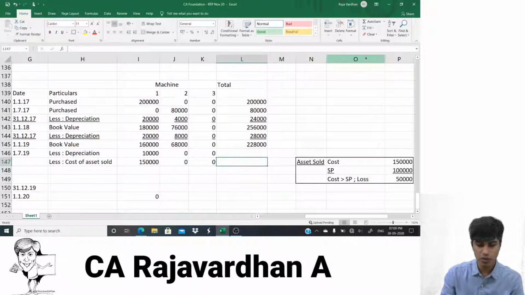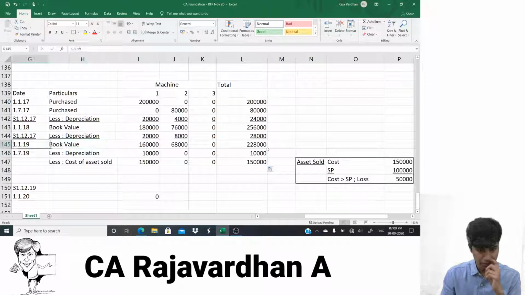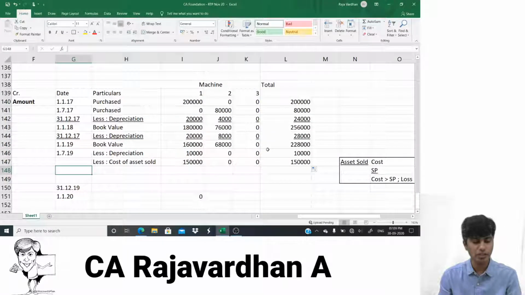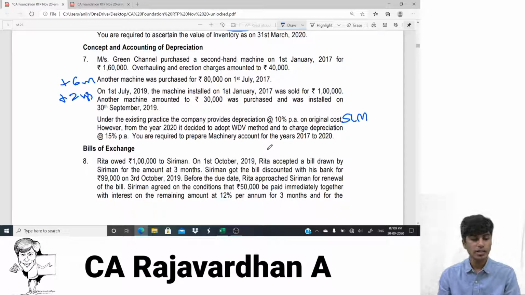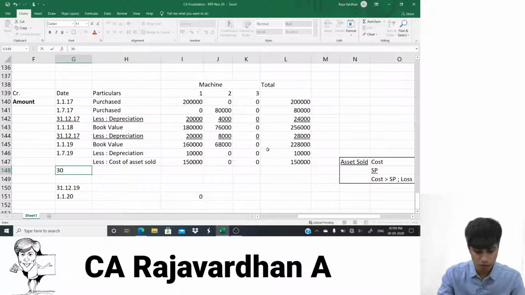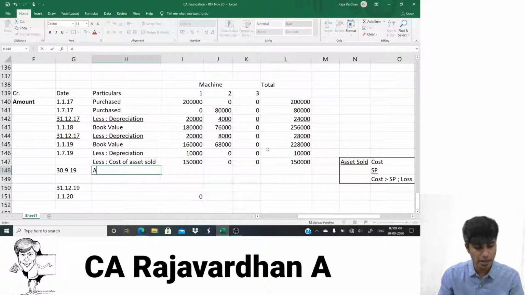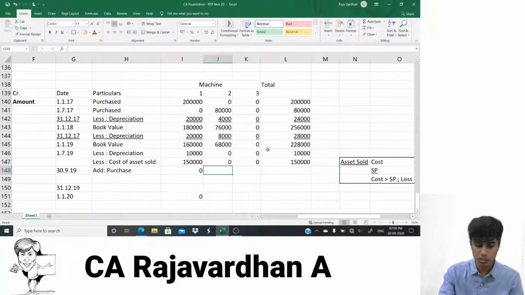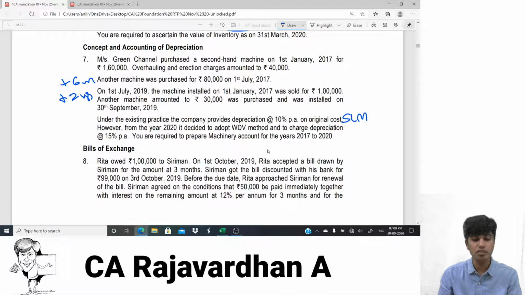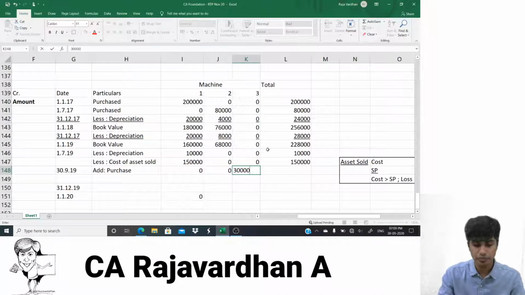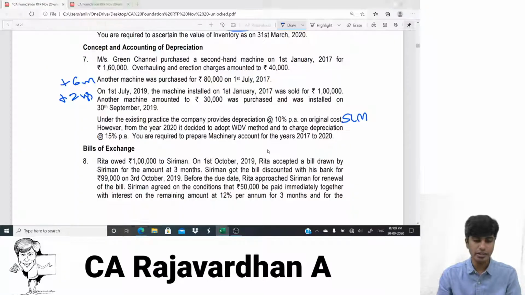Anything else happening on this date? 1st of July? Nothing. And the same year, on 30th of September, you purchase another machinery for 30,000. So we'll go to 30th of September 2019. So what did you do on this date? You add it, meaning you purchase. So I'll write add purchase. So is it machinery 1? Is it machinery 2? It is machinery 3. What is the value of the machinery purchase? 30,000. So I'll write here 30,000. And that's it.